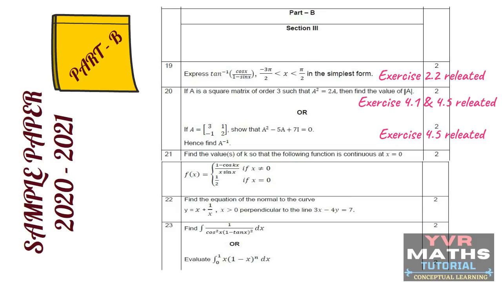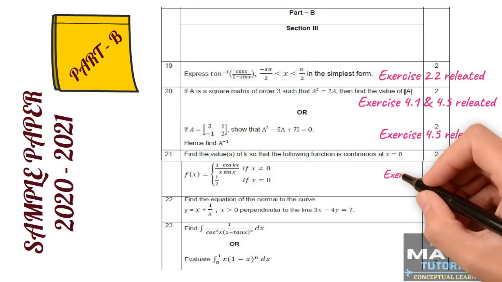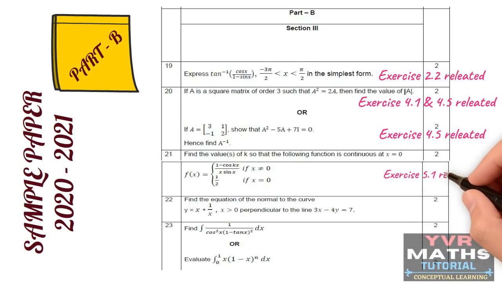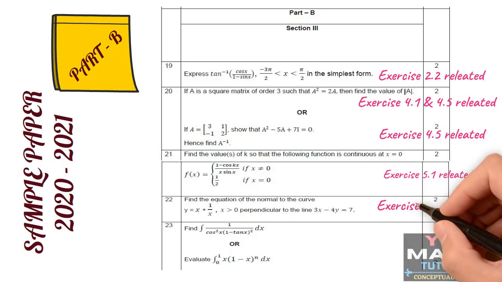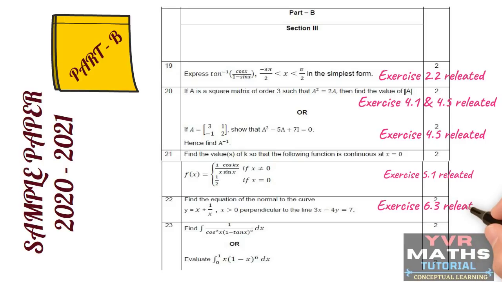If you see question number 21, this question 21 they taken from the chapter continuity and differentiability, 5th chapter. So this question is based on the concept continuity. So this question is related to exercise 5.1. Okay. Now if you see question number 22, they taken from the chapter application of derivatives from the concept tangent and normals. This question is related to exercise 6.3.